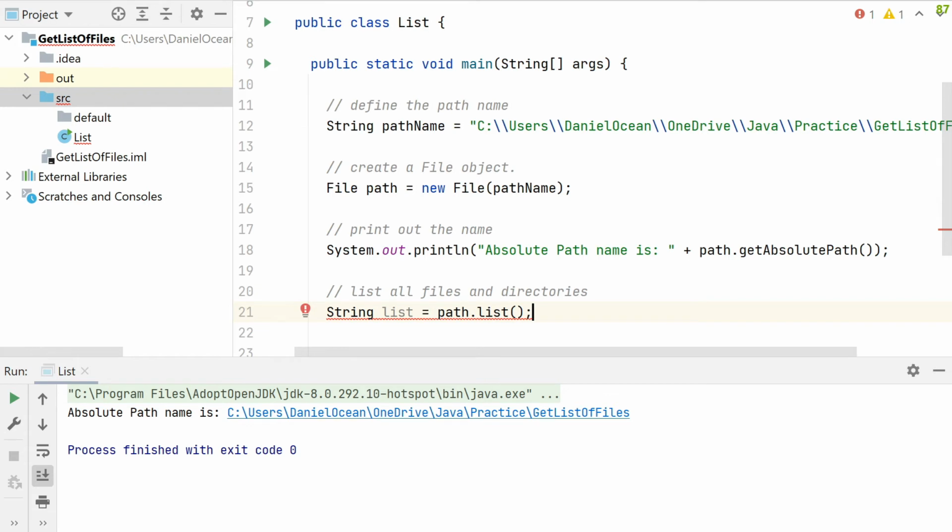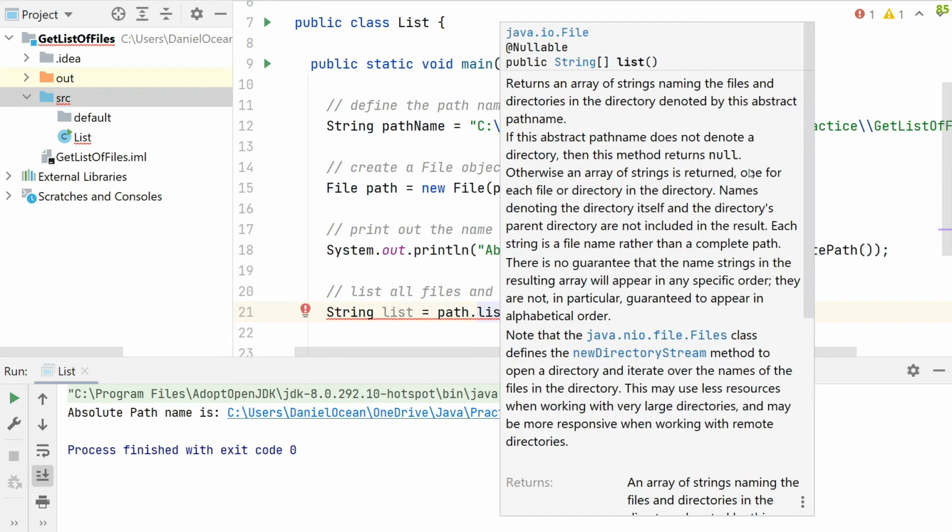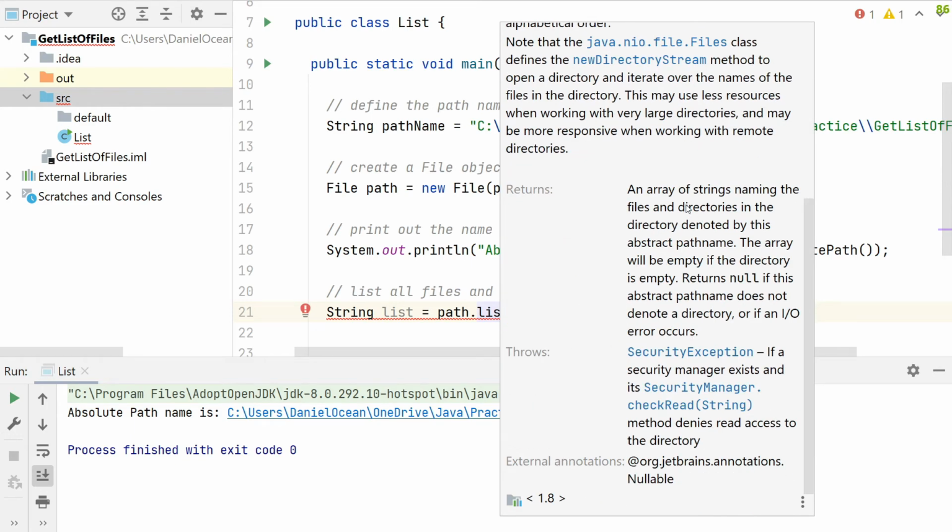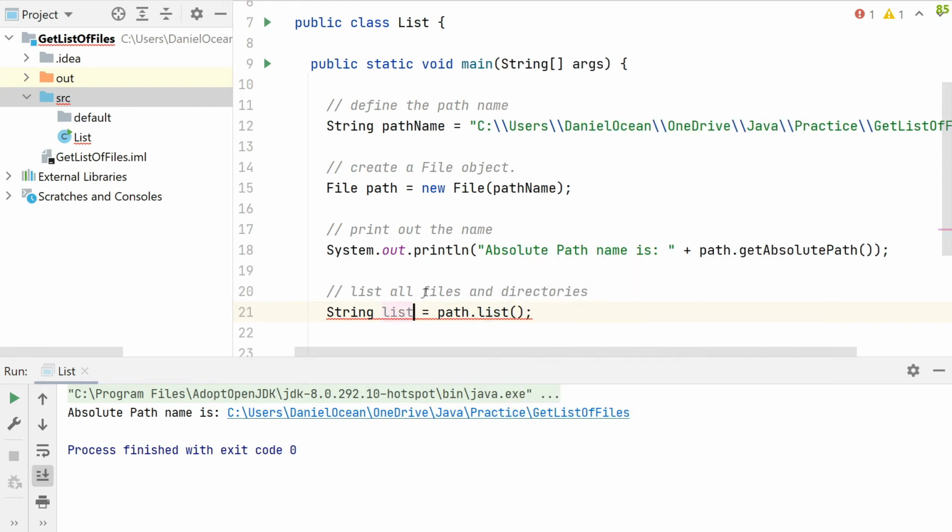The reason for that is, if you read again the description of this list method and what it returns, it's returning an array of strings, not just a string, an array of strings. So what is my mistake here? My mistake is I need to have an array specifically. So in Java, you can define it. This is one way to do it, and there are other ways, but this is how I'm going to do it.